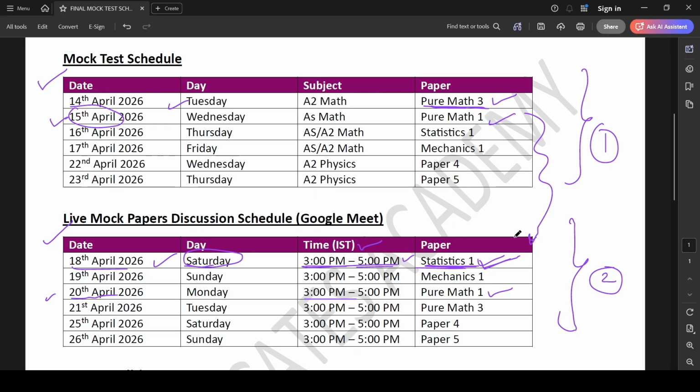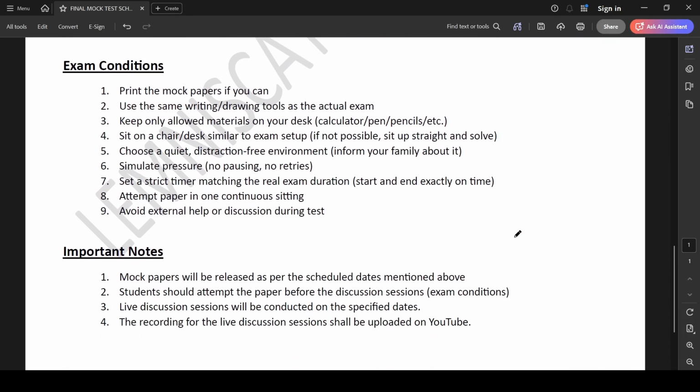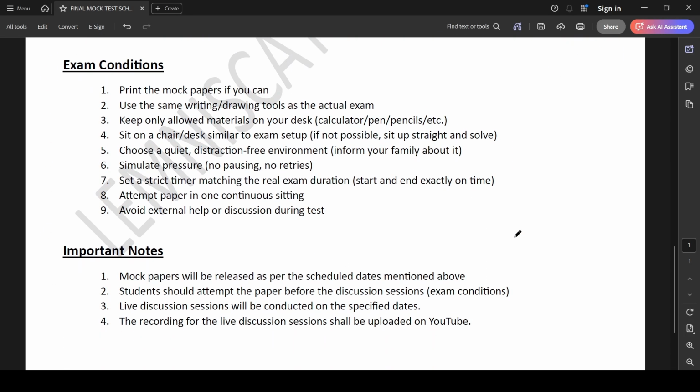Okay. Now moving on to the next part, that is once you download the mock paper, what you are supposed to do, how you are supposed to solve, what are these exam conditions that you need to keep in mind. So first things first, if you want to simulate the same exact pressure and time conditions that you will experience in your examination, please follow all the steps that I've written over here.